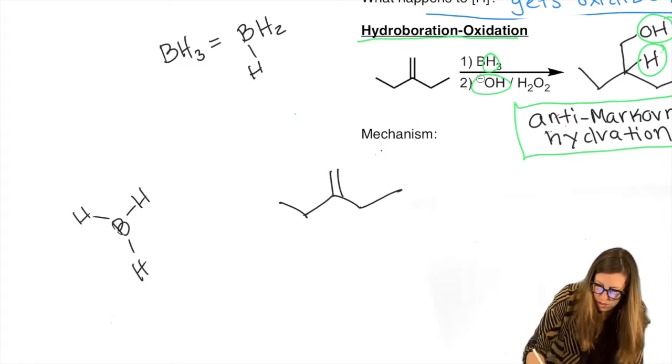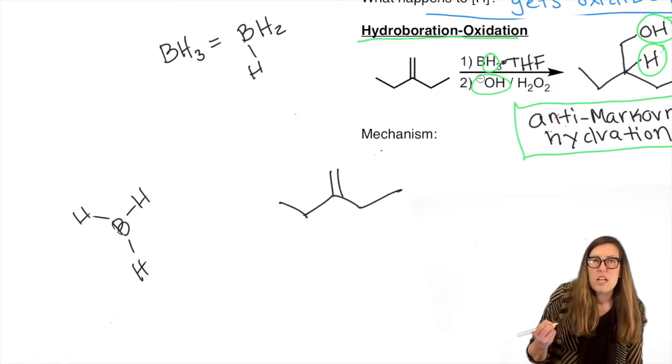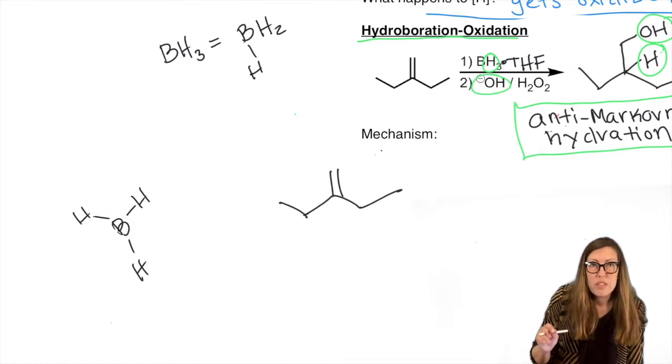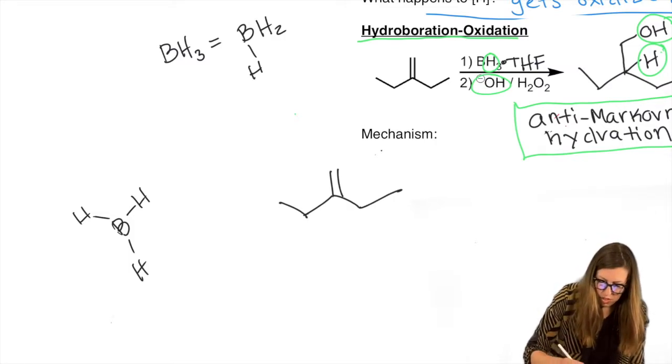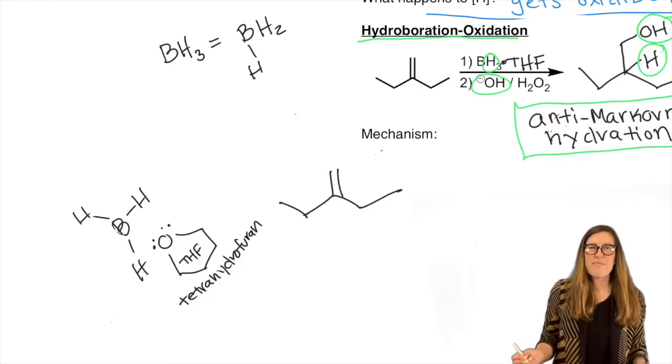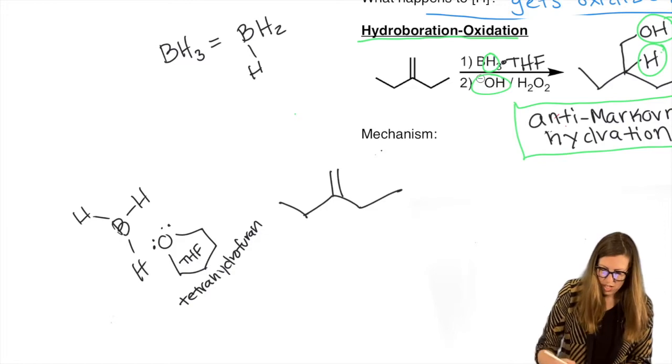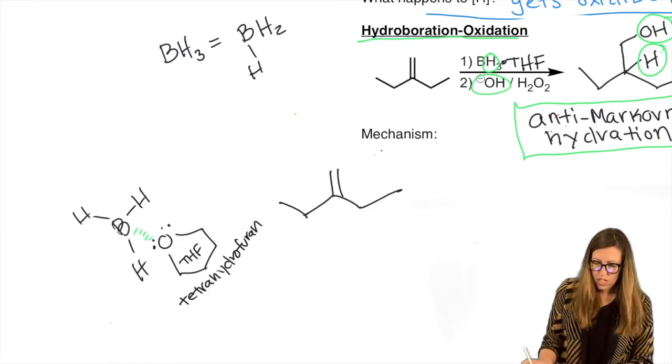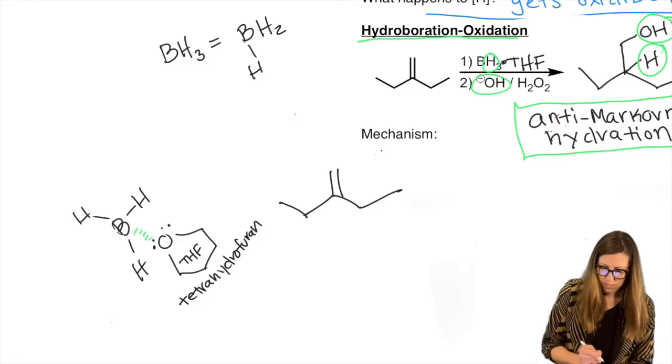Just a little note that reminded me over here, BH3 is often written BH3 dot THF. The dot means it's not bonded to it, it's a solvent that makes a complex with it. That dot means a complex is made. So if you remember what THF is, tetrahydrofuran, that's a common polar aprotic solvent. So THF stabilizes the borane.